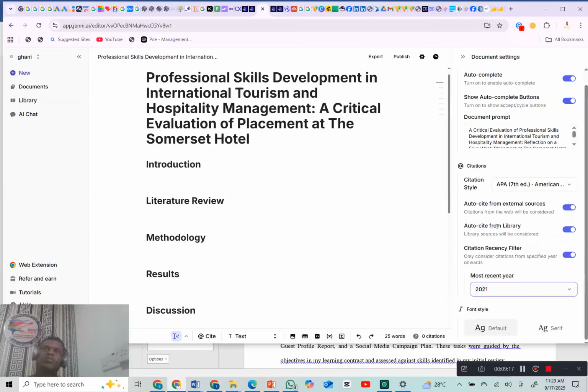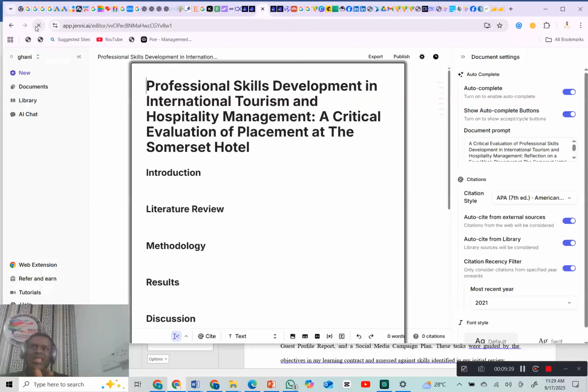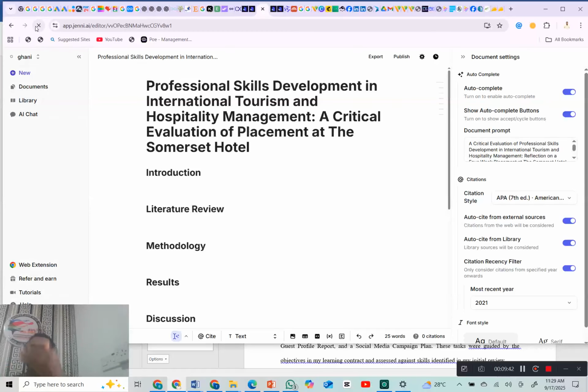Now, just in case, to make sure these settings are always permanent in this particular work you want to do, try and refresh the page one more time once you're done with this setting. The reason why I'm saying this is because at times, like I said, Jenni AI is a little bit complex. So if you don't do this, at times those settings might not be saved for the work. So once you've refreshed the page, you come back here, as you can see, it's still there. Then you know it's okay.